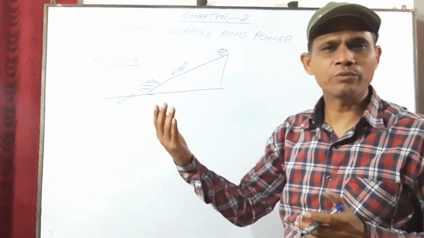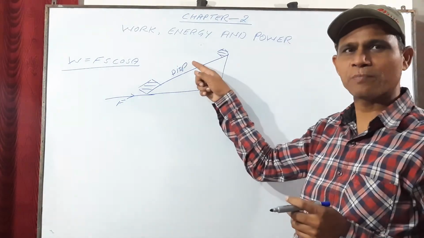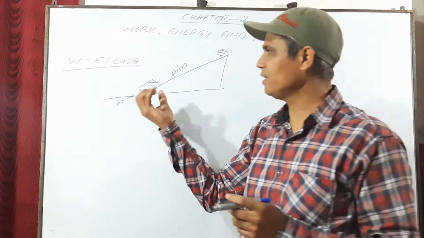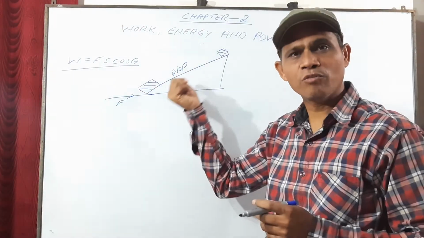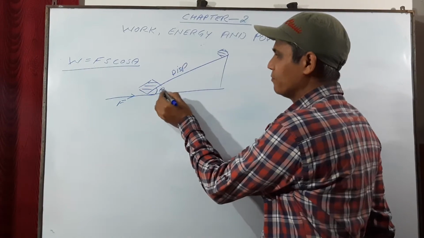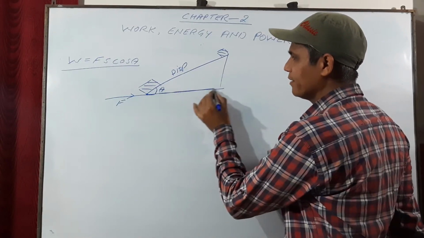So what will I do? I will just take the component of the displacement which is in the direction of the force. That means I will take the component of displacement. Now suppose this angle is theta, and the component of displacement I want is over here.